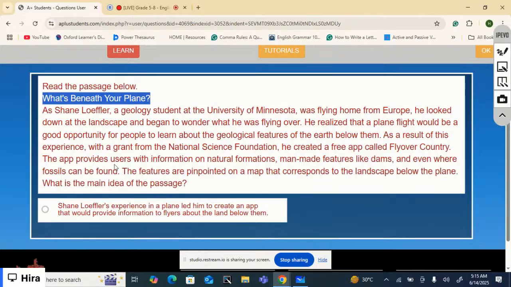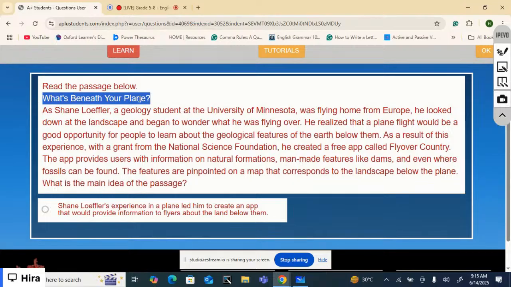The app provides users with information on natural formations, man made features like dams, and even where fossils can be found. The features are pinpointed on a map that corresponds to the landscape below the plane.